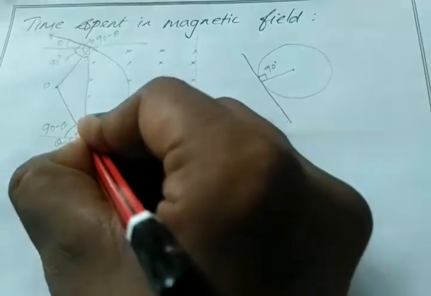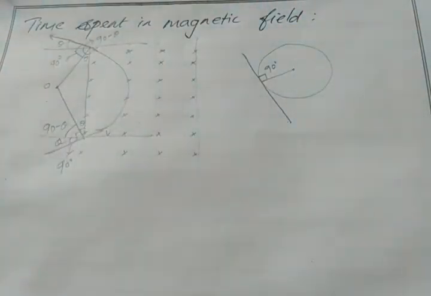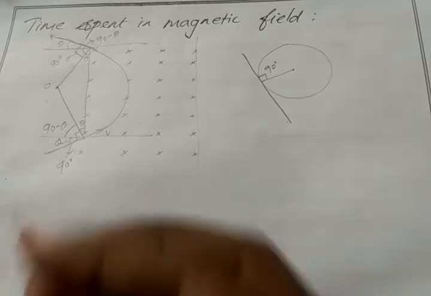Okay, so here I have one triangle shape. So the total angle enclosed by the triangle must be equal to 180 degree, right? 180 degree is nothing but pi radian. Pi equals 180 degree. Okay, if the total angle is 180 degree, then I have another two sides, theta and theta. Then what will be the angle here?